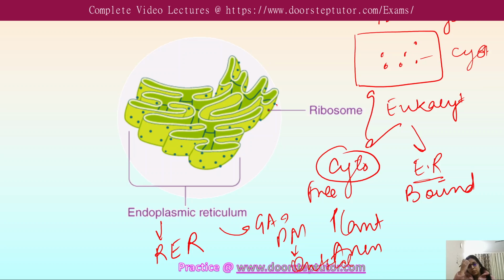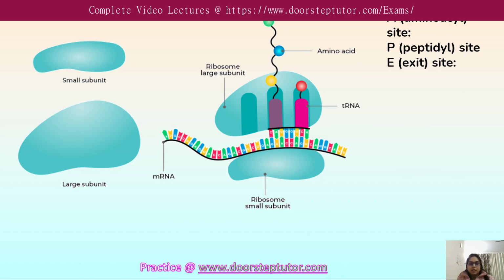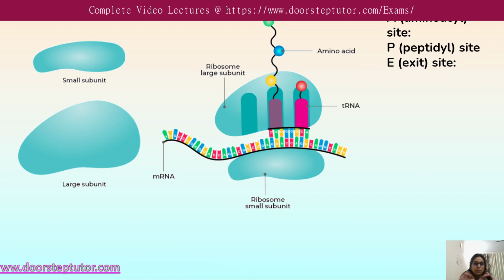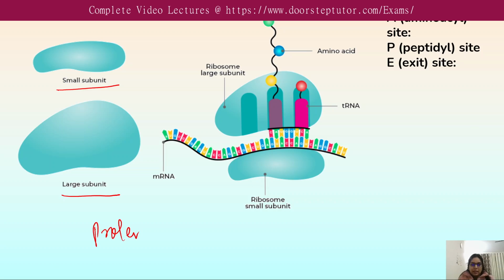So this is all about the ribosome structure. Next, we will discuss the subunits of the ribosome. The ribosome basically consists of two subunits, the small subunit and the large subunit, and these two subunits work together during the process of protein synthesis. They look like separate units here, but in the next diagram we can see that both work in a coordinated manner when protein synthesis is taking place.